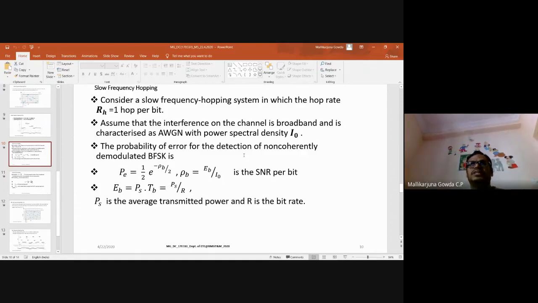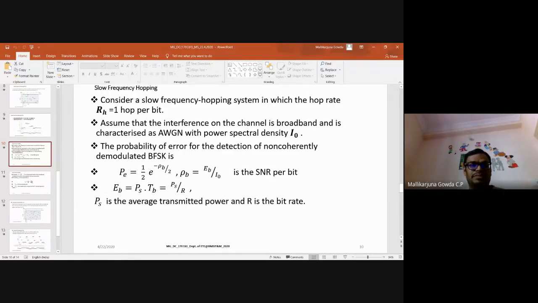So it is half into e power something, right? The same thing, only the notations are different. So the average probability of error is equal to 1 by 2 e power minus rho b by 2, where rho b is the signal to noise ratio, rho b equals EB by I0. That is the SNR per bit.